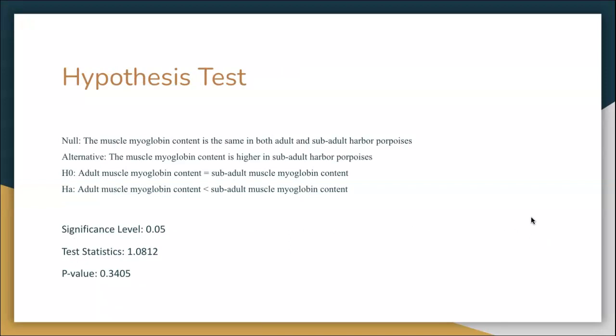For my hypothesis test, the null hypothesis was the muscle myoglobin content is the same in both adult and subadult harbor porpoises. And the alternative hypothesis was the muscle myoglobin content is higher in subadult harbor porpoises. The significance level was 0.05, the test statistic 1.0812, the p-value 0.3405.